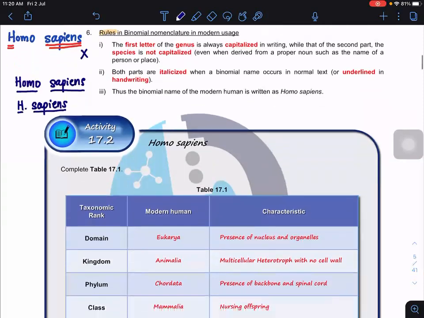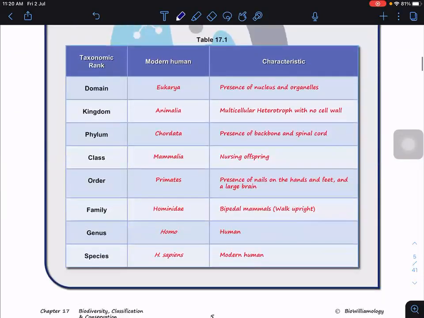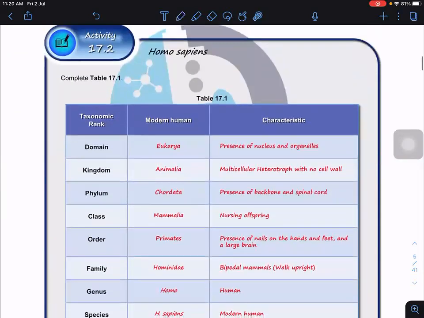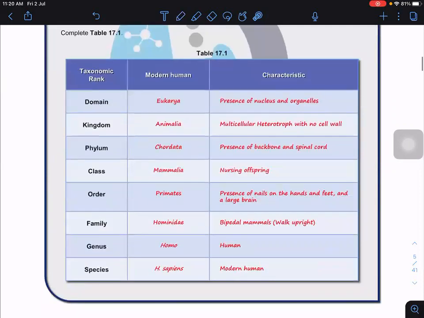Okay, so look at this classification system. First, let's say modern human, Homo sapiens, how do we classify them? Domain: Eukarya. Why Eukarya? Because of the presence of a nucleus and also the organelles, right? And then from the domain Eukarya, we have 4 kingdoms. We have Fungi, we have Protoctista, Plantae, and Animalia.